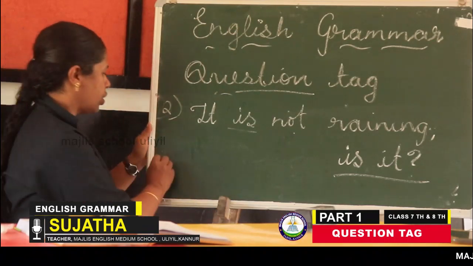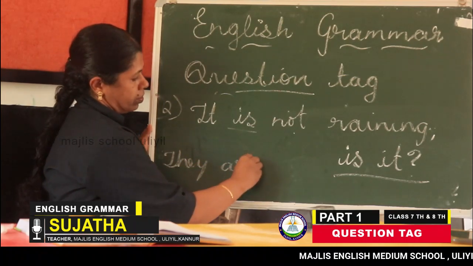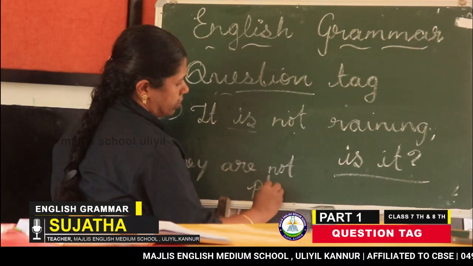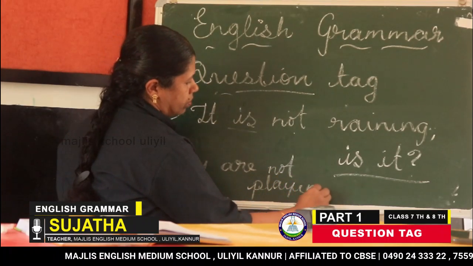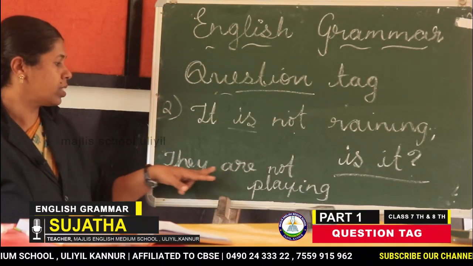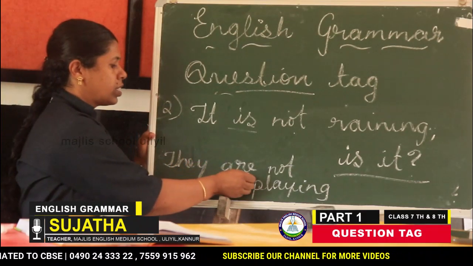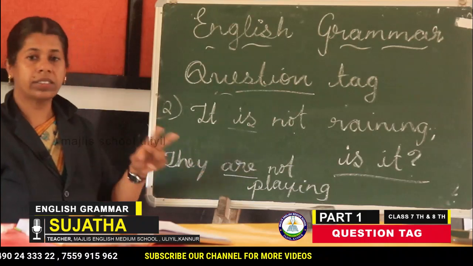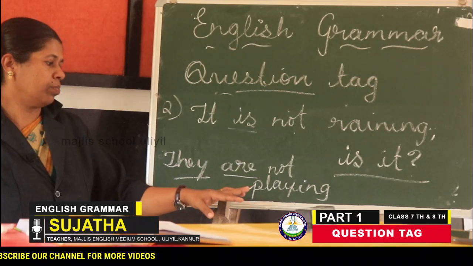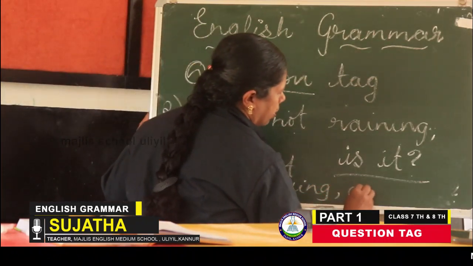So, the children are not playing. They are not playing. So, this is a negative sentence. The auxiliary is "are" and the subject is "they." So the tag form is "are they."